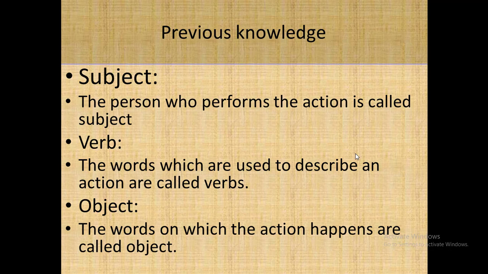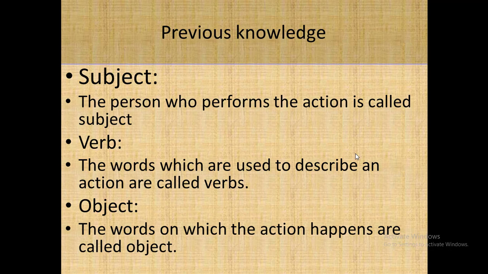Can you recall what is subject, verb and object? You have learned about it in your previous classes. We repeat it again. Subject is the person who performs the action. It is called subject. What is verb? The words which are used to describe an action are called verbs. And object. What is object? The words on which the action happens are called object.